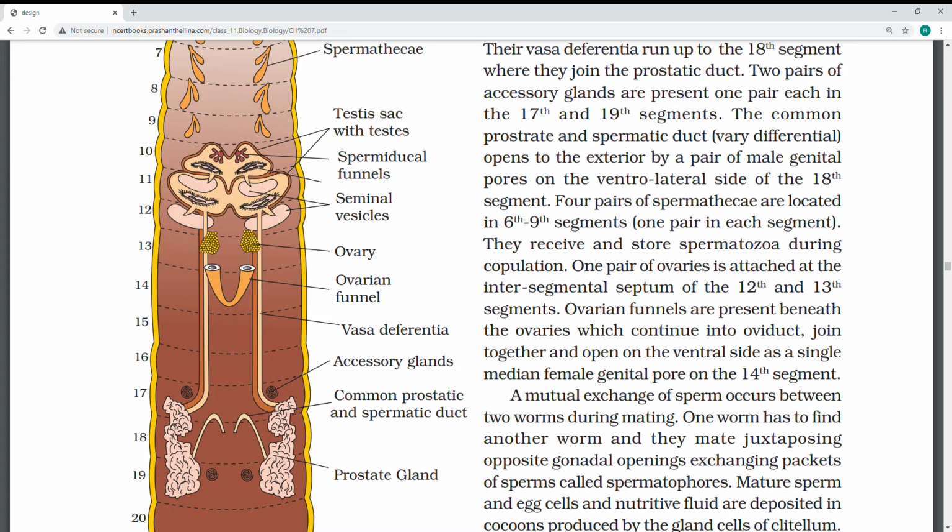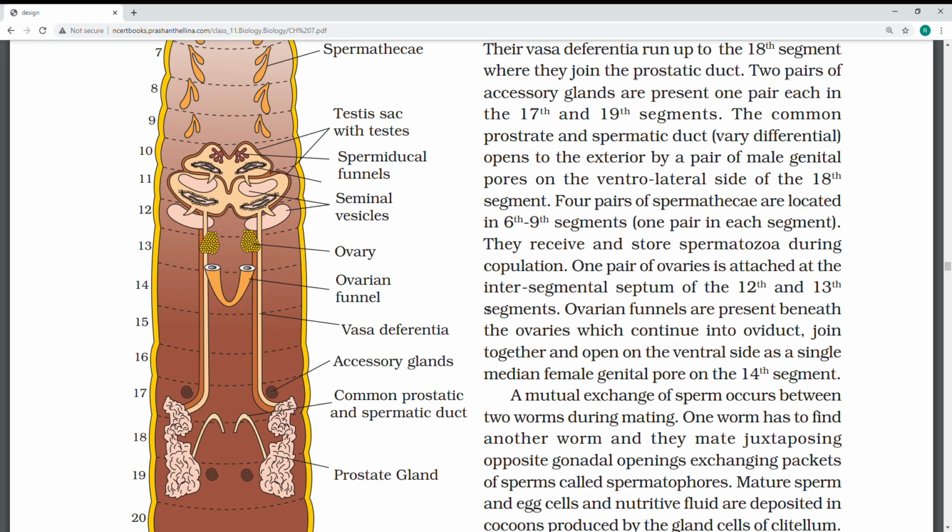If you see the next, two earthworms will copulate. At that time the sperm of the other worm will come and flow to the female reproductive system. One pair of ovaries is attached to the internal segment of the 12th and 13th segments with an ovarian funnel, and it releases the ovum.